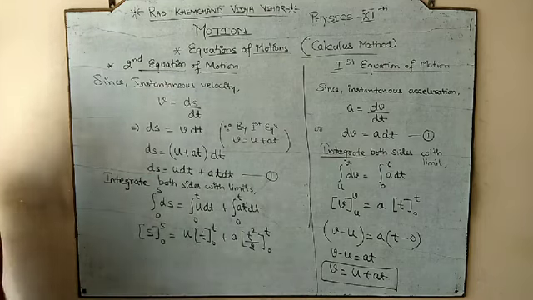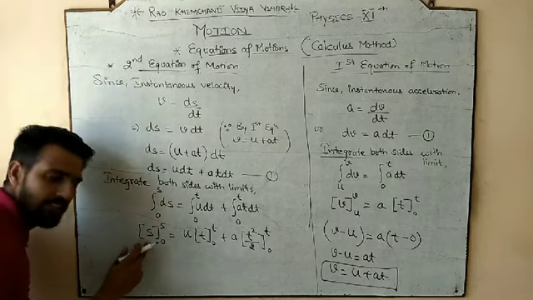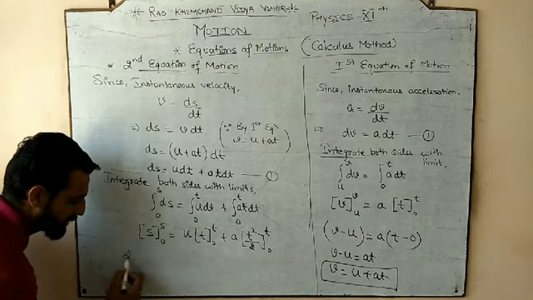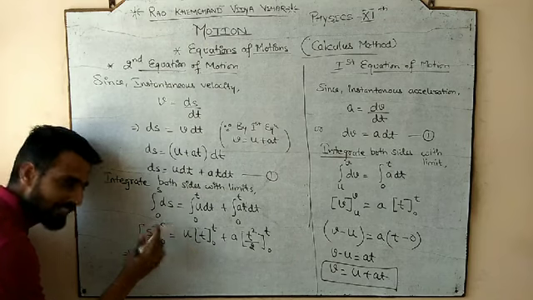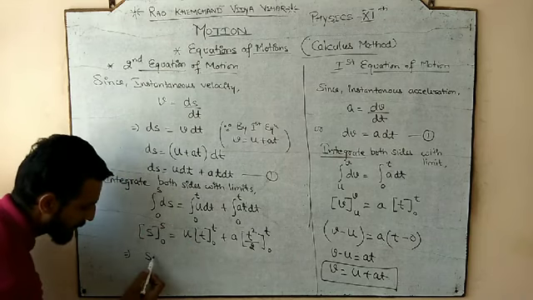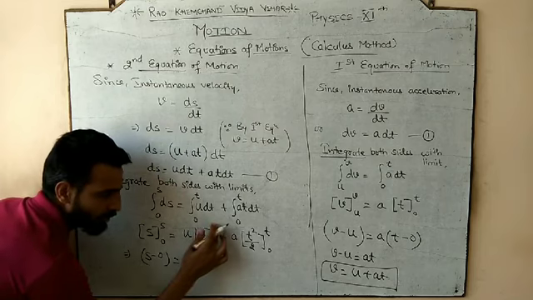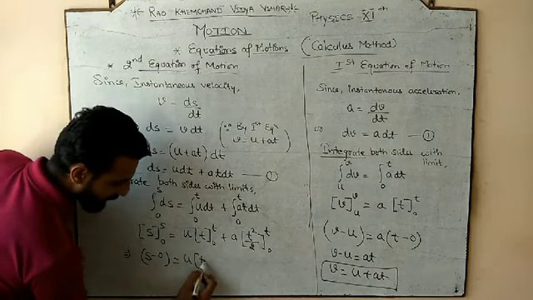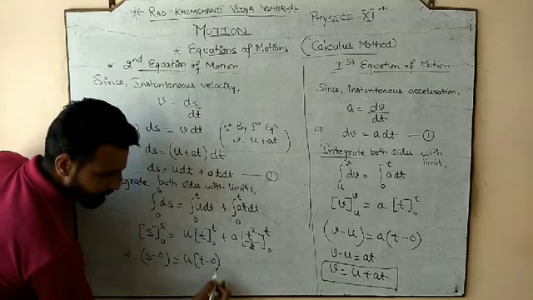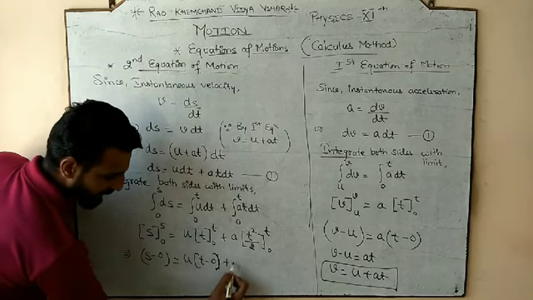Now solve the limit. How to solve the limit? Upper limit minus lower limit. So we replace s with s, so it would be s minus 0. u, t is replaced with t, so t minus 0, plus a.